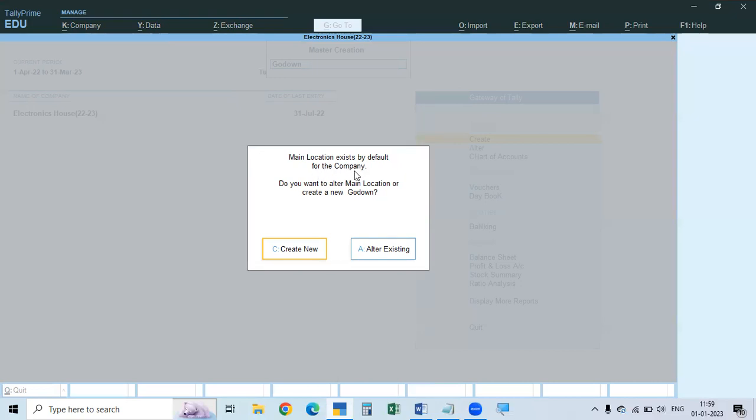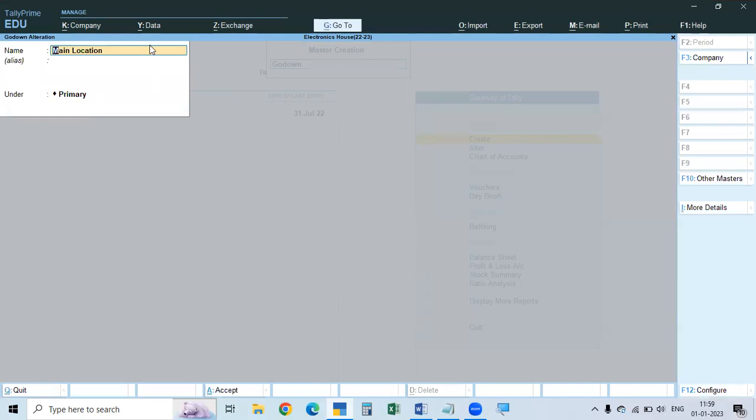It is asking: already existing, do you want to alter the main location or create a new godown? First of all, we will change the godown name. For that purpose, you have to click Alter Existing. If you click that, the main location is there. This one we can change, and we can give the name as we like. This is called the main location. You can change it and make it godown 1.